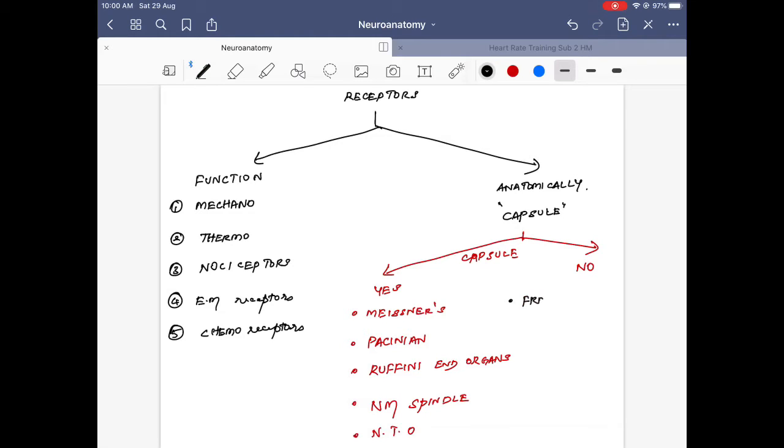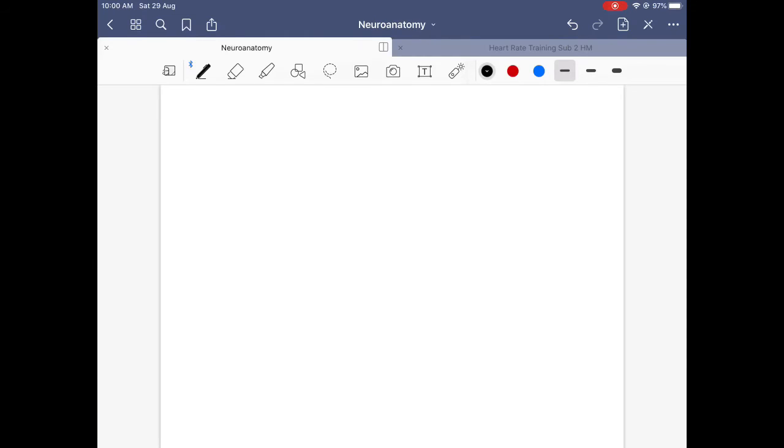Non-encapsulated are free nerve endings, Merkel's discs, and the hair follicle receptors. All these are non-encapsulated structures. Next we are going to discuss each receptor in detail. We will discuss the receptor first, then its location, as to where it is present, and then its function. So first is the Meissner's corpuscle.